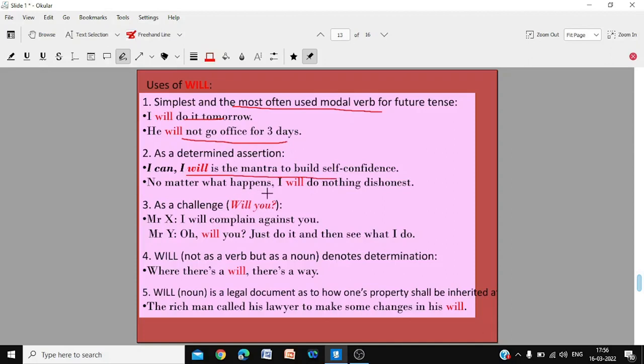No matter what happens, I will do nothing dishonest. Whatever happens, I will do nothing dishonest. There's a determination.